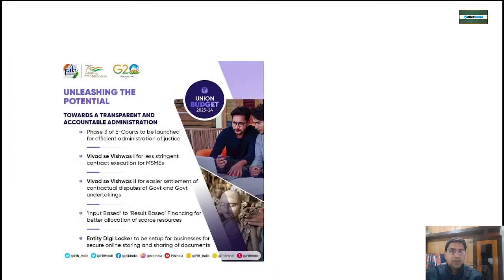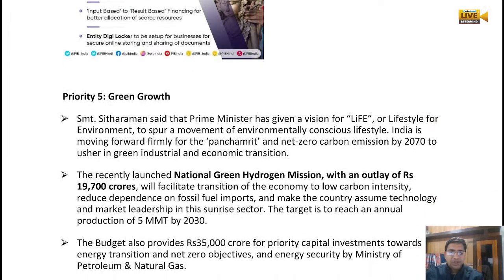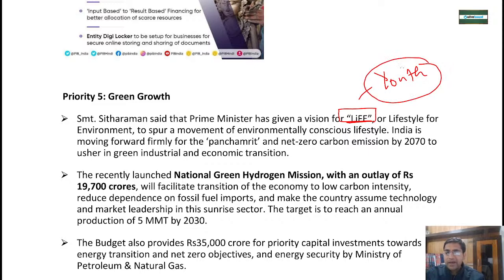Now the fifth priority under Saptarishi is called green. The government has recently given the LiFE mission. LiFE means Lifestyle for Environment, especially for youths. You change your lifestyle, you change the environment. If you become more environmentally responsible, climate change will automatically be tackled. We have to live a conscious lifestyle. Panchamrit, and we have to achieve net zero by 2070. This is very, very important.